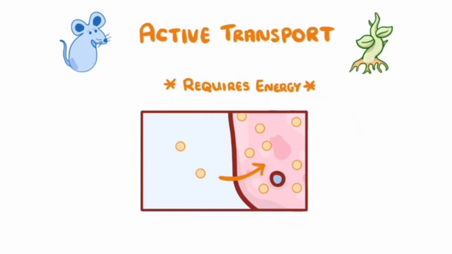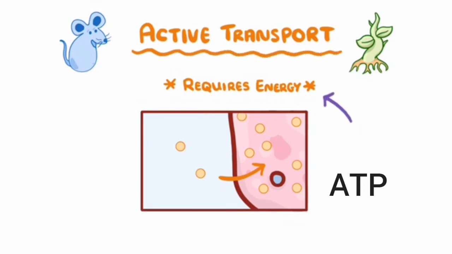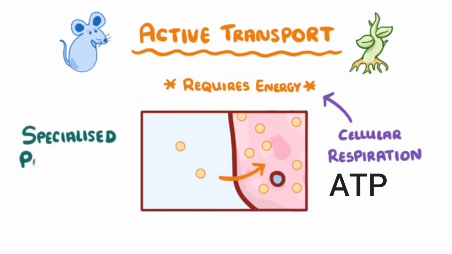Active transport is defined as the movement of molecules from lower concentration to higher concentration. Energy rich molecules, ATP, produced in the mitochondria during the cellular respiration, are used in this process.